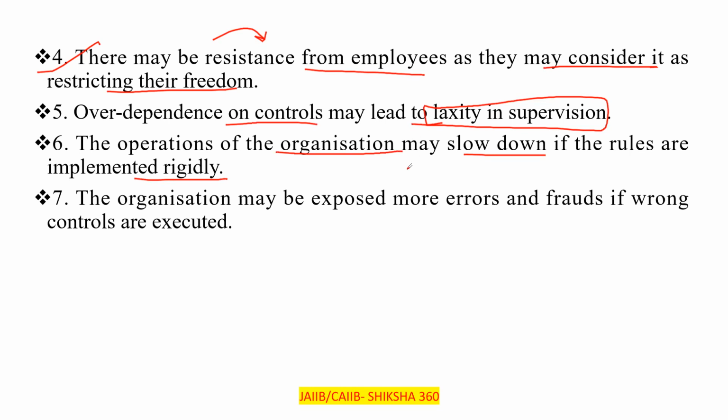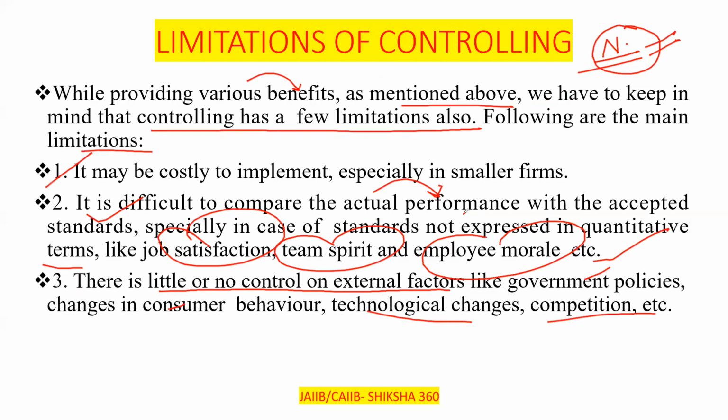Next one, the organization may be exposed to more errors and frauds if wrong controls are executed. So the organization may be exposed to more errors and frauds, basically, if wrong controls are executed. All these come under the limitations.